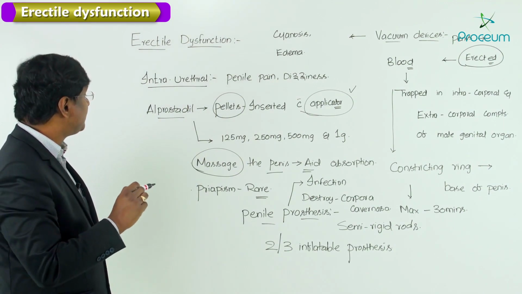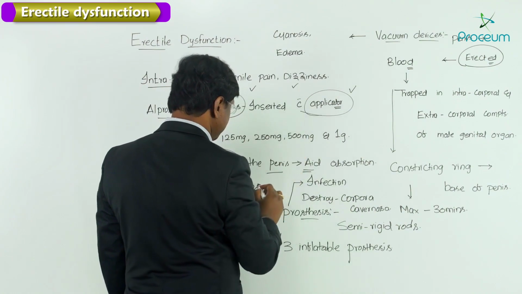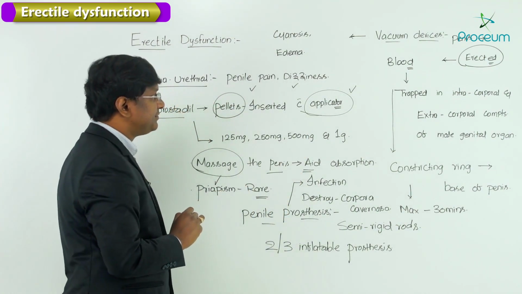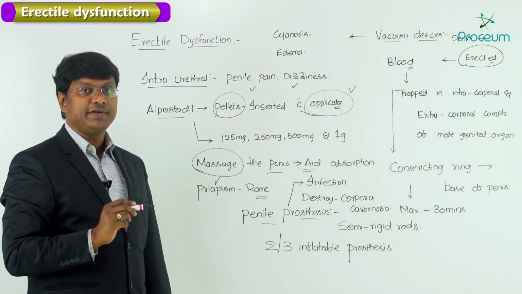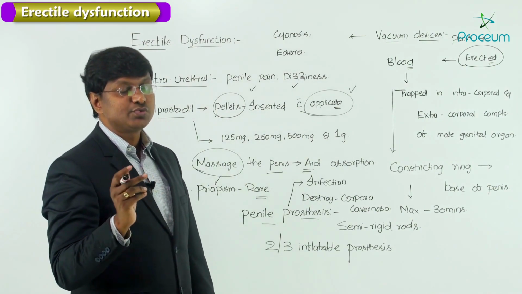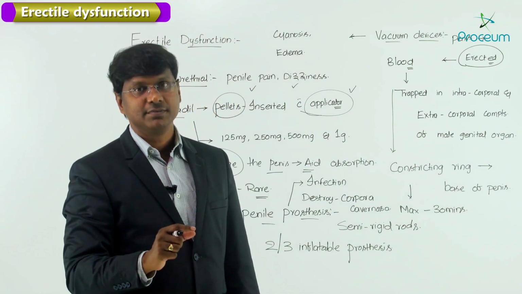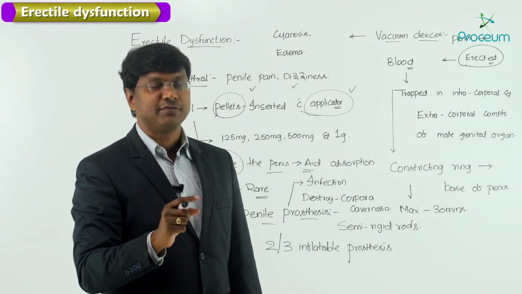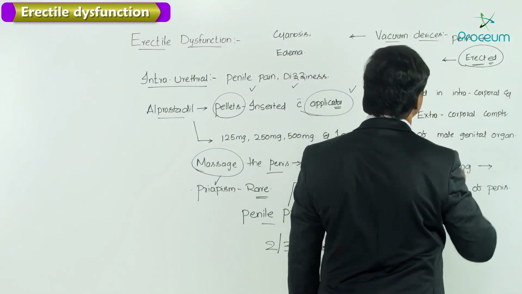And the adverse effects of these intraurethral formulations include penile pain, dizziness, and as well as priapism, which is a rare event or rare phenomenon. And the other thing like what we have is the vacuum devices. So this vacuum device has to be applied over the male genital organ and it has to be pumped. And once you pump with the help of the vacuum device, the male genital organ gets erected.